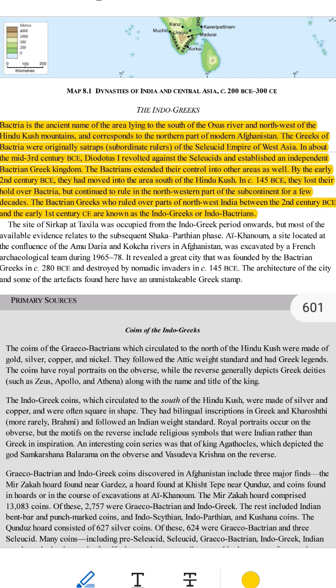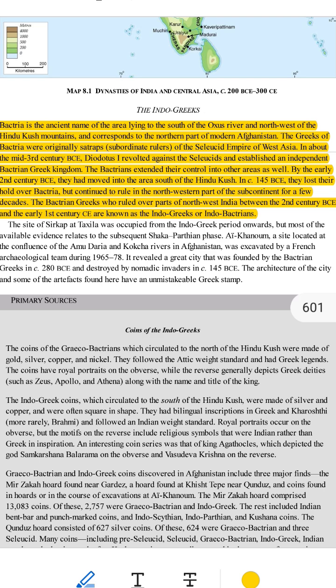4. Trade. The Indo-Greeks helped improve trade between India and the West. Let's use an example to simplify this. 1. Imagine Bactria is like a town. The Seleucid rulers controlled this town and sent someone to manage it, like a mayor.